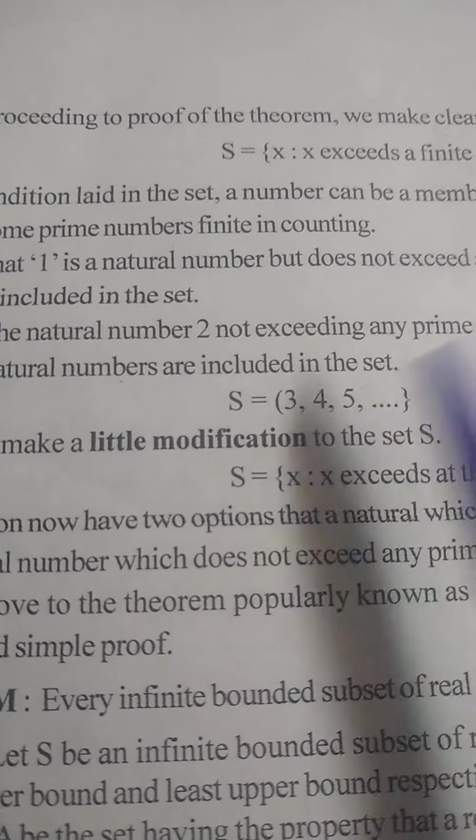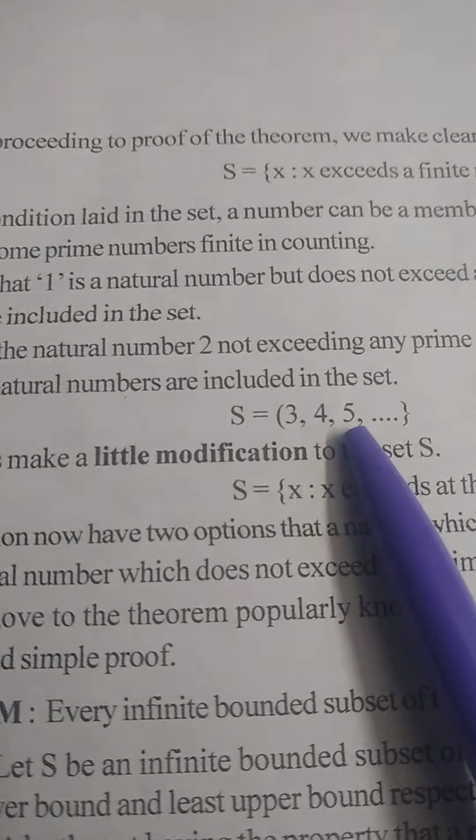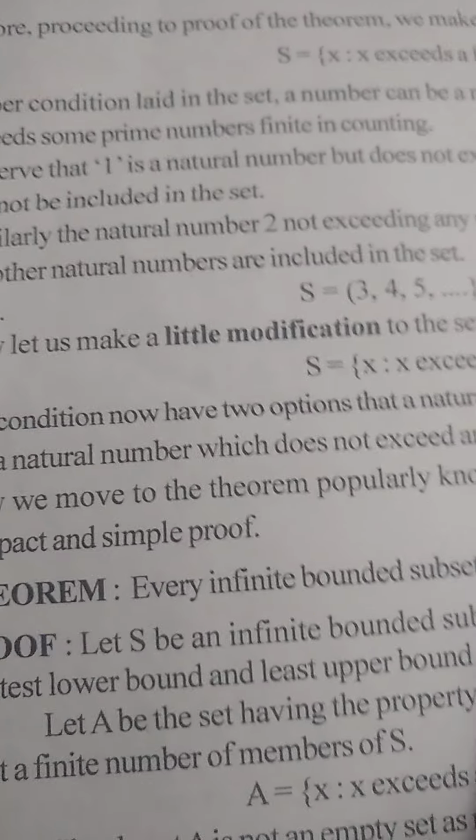You see, 3 exceeds a prime number, that is 2, one in counting. 4 exceeds 2 prime numbers, 2 and 3. 5 exceeds 2 prime numbers, 2 and 3. So all these natural numbers are included in the set S.